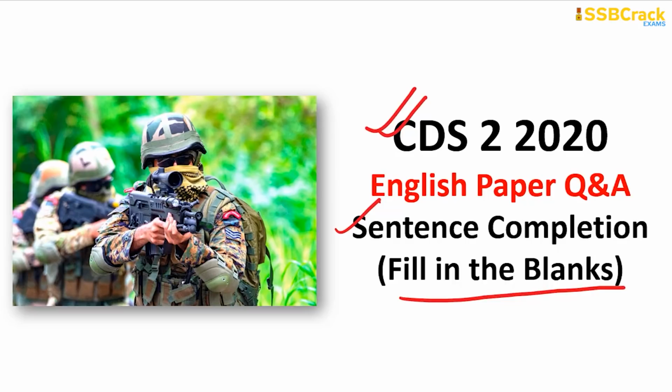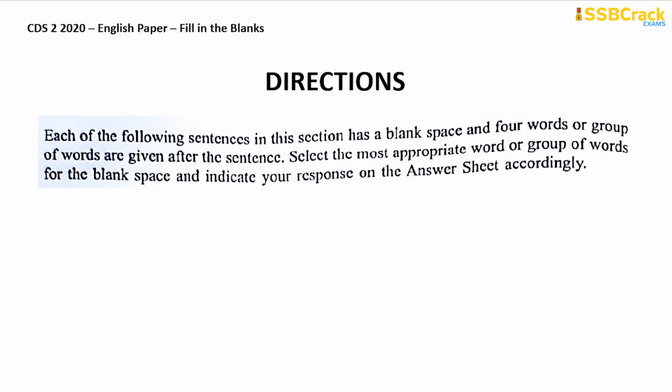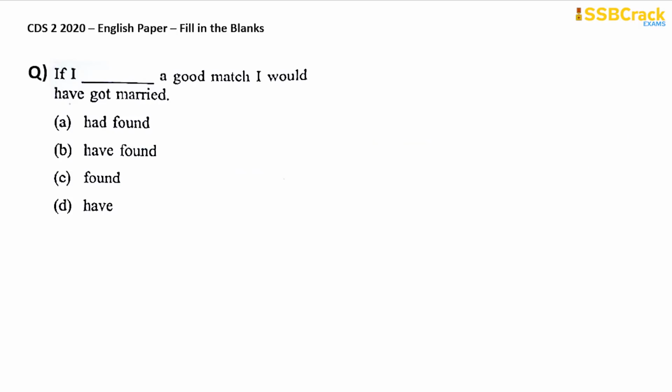So let's start with the fill in the blanks questions from your CDS2 2020 English paper, but first we will start with the directions. Each of the following sentences in this section has a blank space and 4 words or group of words are given after the sentence. Select the most appropriate word or group of words for the blank space and indicate your response on the answer sheet accordingly. Okay, so here simply a sentence is given with a blank and you need to fill in the blank with the options that are given after that. So let's start with the first question.